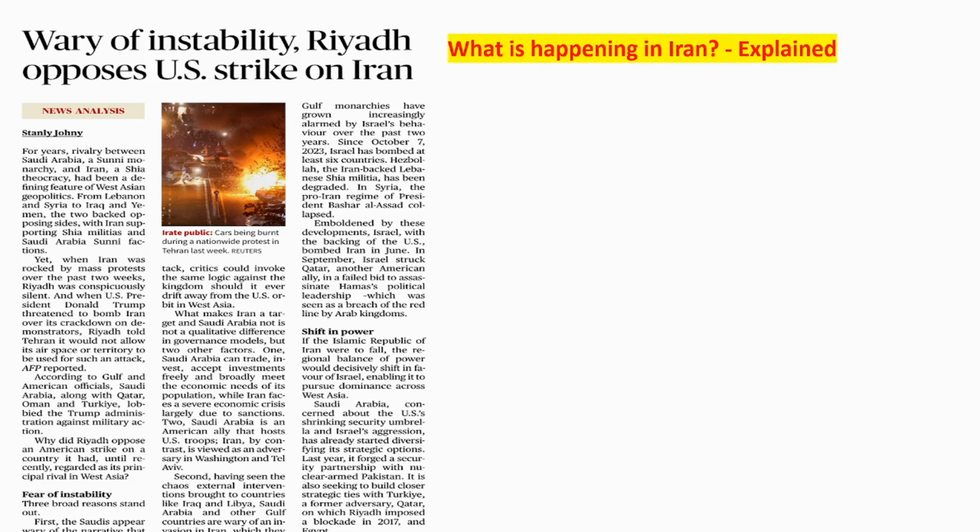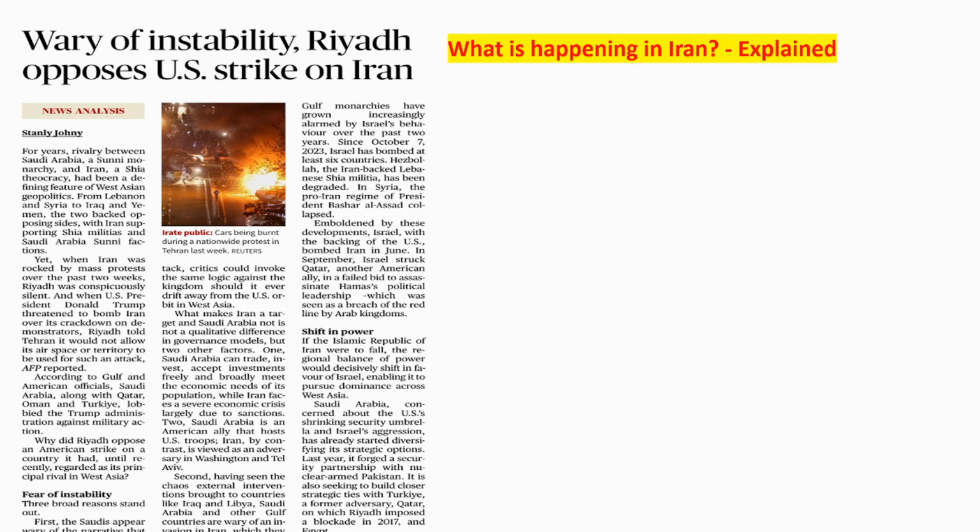Then comes the domination of Israel. Israel is trying to dominate this region already. So Iran is possibly the only power as of now fully countering Israel. So these countries, even though they are now trying to make good relations with Israel, are assuming that if Iran completely collapses, there is no one to stop Israel in this region. Okay, so to counter Israel, they also need Iran to some extent. That is why they are asking Donald Trump to not conduct any strikes in Iran.